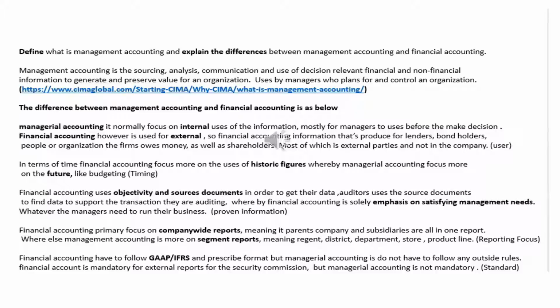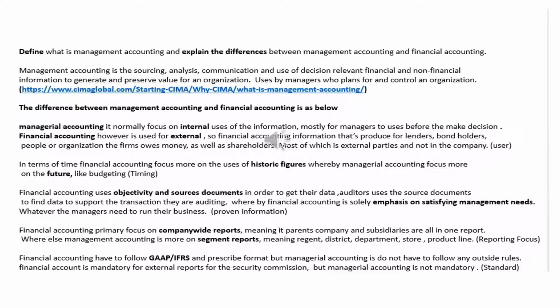Define what is management accounting and explain the difference between management accounting and financial accounting. Now, management accounting is the sourcing, analysis, communication, and use of decision relevant financial and non-financial information to generate and preserve value for an organization. Now, this is mostly used by managers to plan and control an organization.